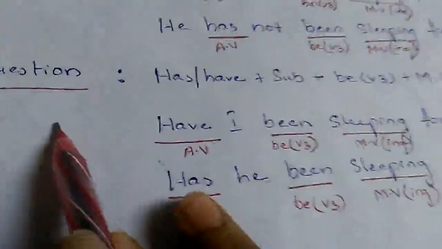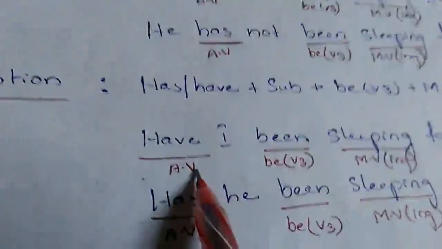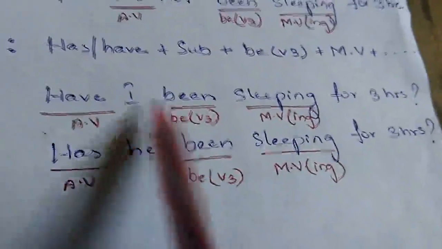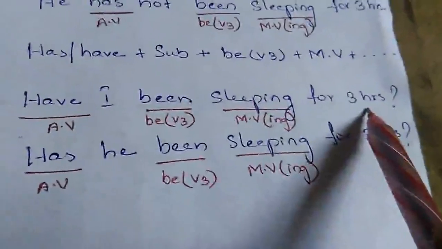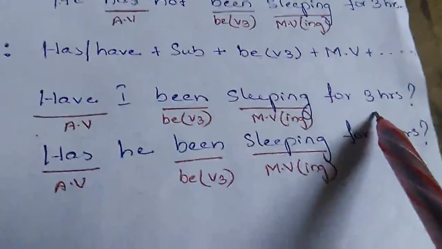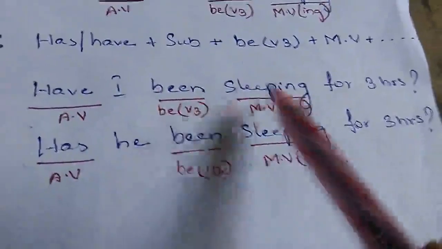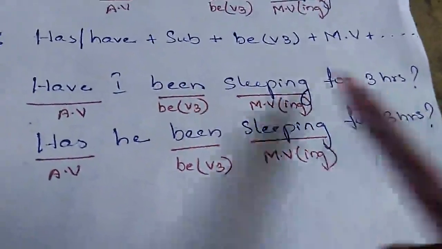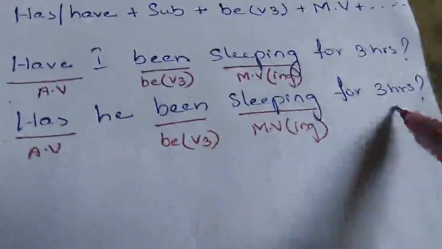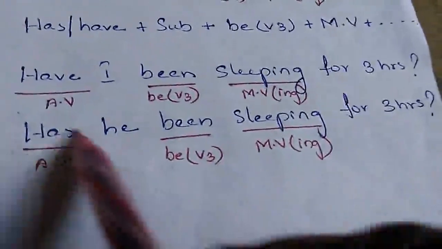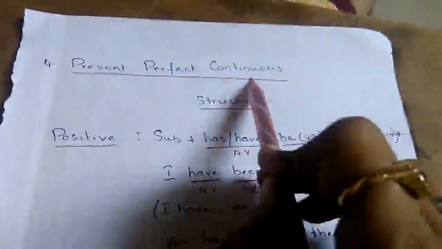And to frame a question, we bring the helping verb to the front of the sentence. That means have or has. Have I been sleeping for 3 hours? This is how we frame the question. So helping verb, subject, be form, main verb, rest of the sentence. Has he been sleeping for 3 hours? So we are keeping this helping verb in the front of the sentence to make it a question. So this is how we frame the questions for present perfect continuous.